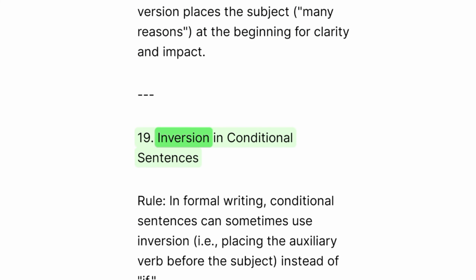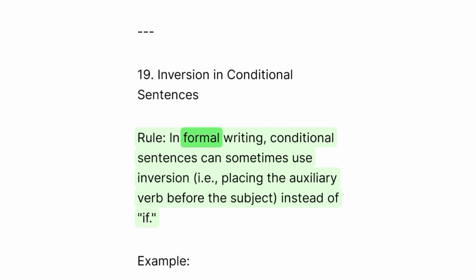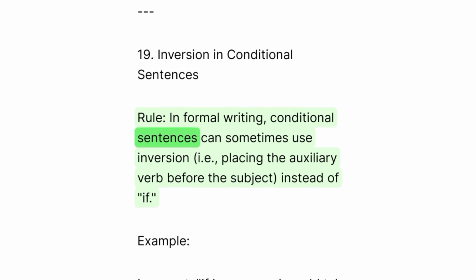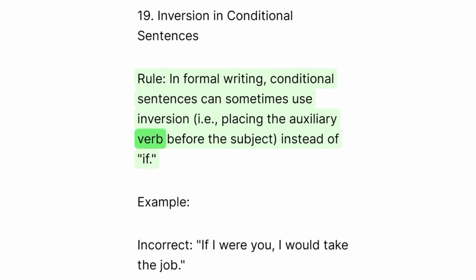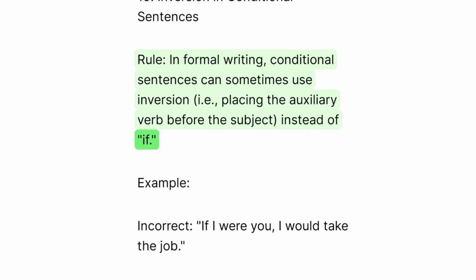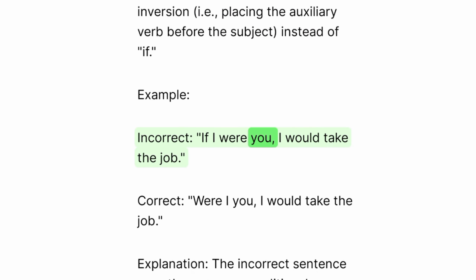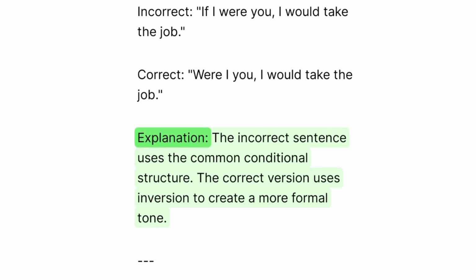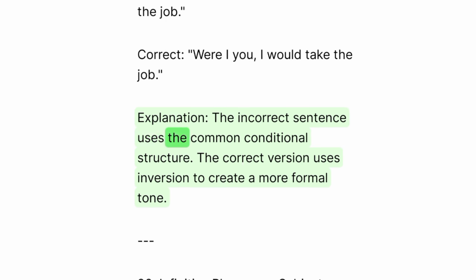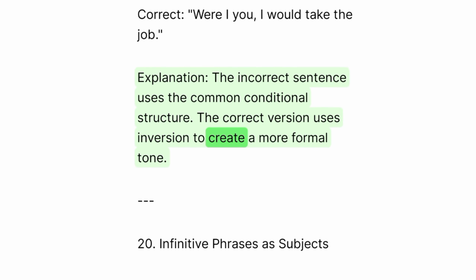19. Inversion in conditional sentences. Rule. In formal writing, conditional sentences can sometimes use inversion, that is, placing the auxiliary verb before the subject, instead of if. Example. Incorrect. If I were you, I would take the job. Correct. Were I you, I would take the job. Explanation. The incorrect sentence uses the common conditional structure. The correct version uses inversion to create a more formal tone.